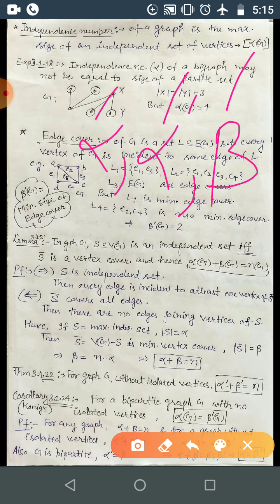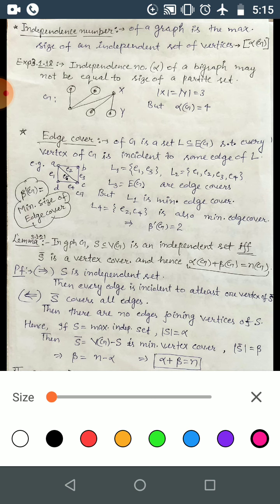Okay, there will be beta dash also, that is coming very soon.